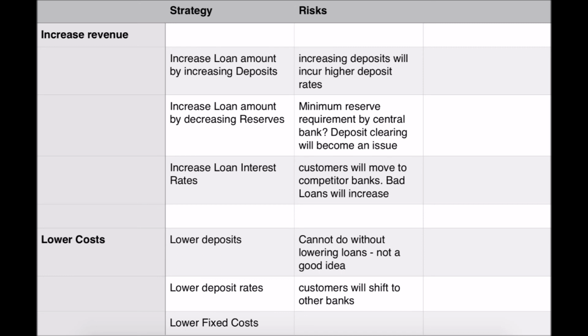Now, we could also lower costs by lowering deposits. However, lowering deposits means that you would have to lower your loans, which is also not a good idea. We could also lower deposit rates. If we do that, customers will shift to other banks, and we can also lower fixed costs. Now, since our primary purpose here is to study the amount of loans and deposits in the system, let's focus on these two parameters and the constraints that surround them next.